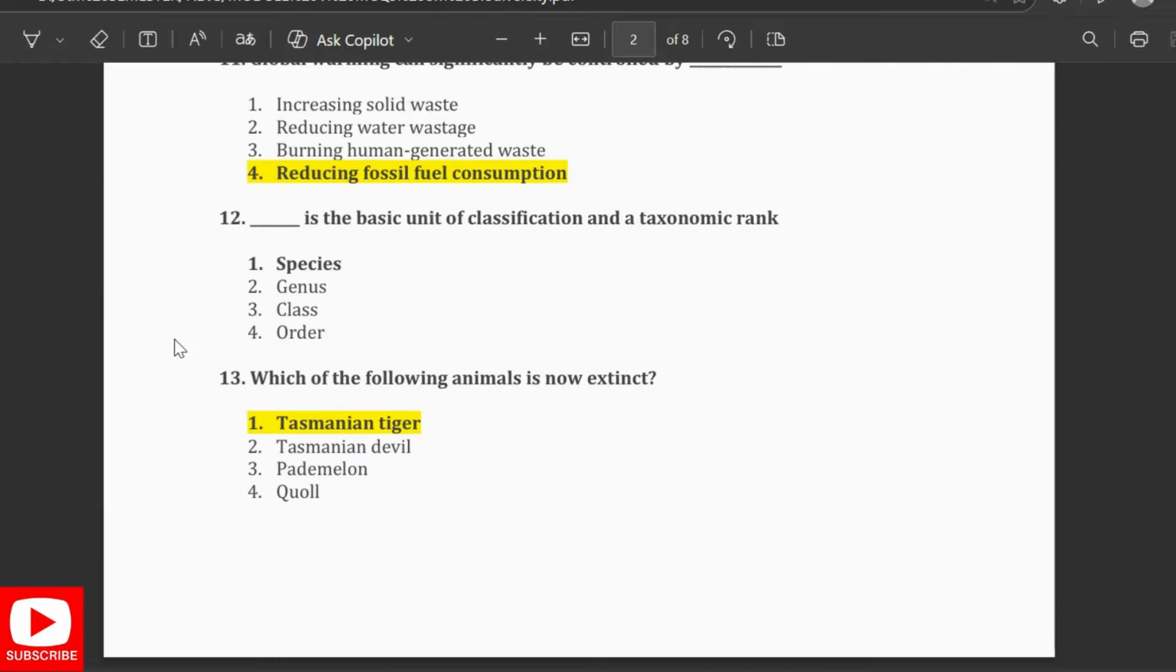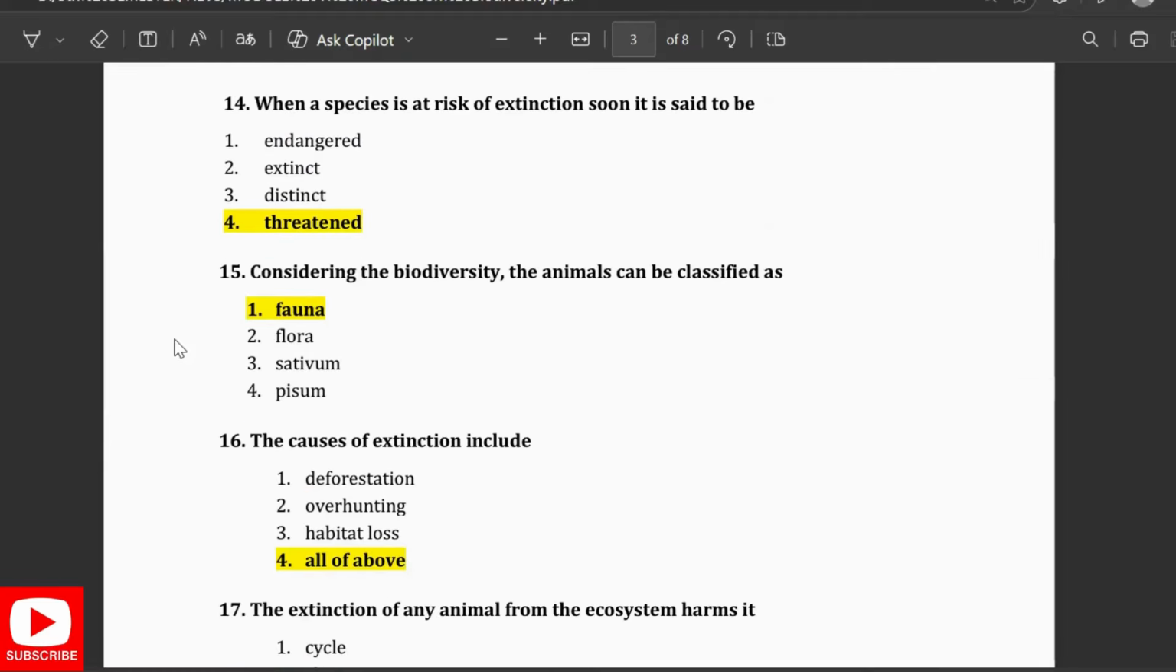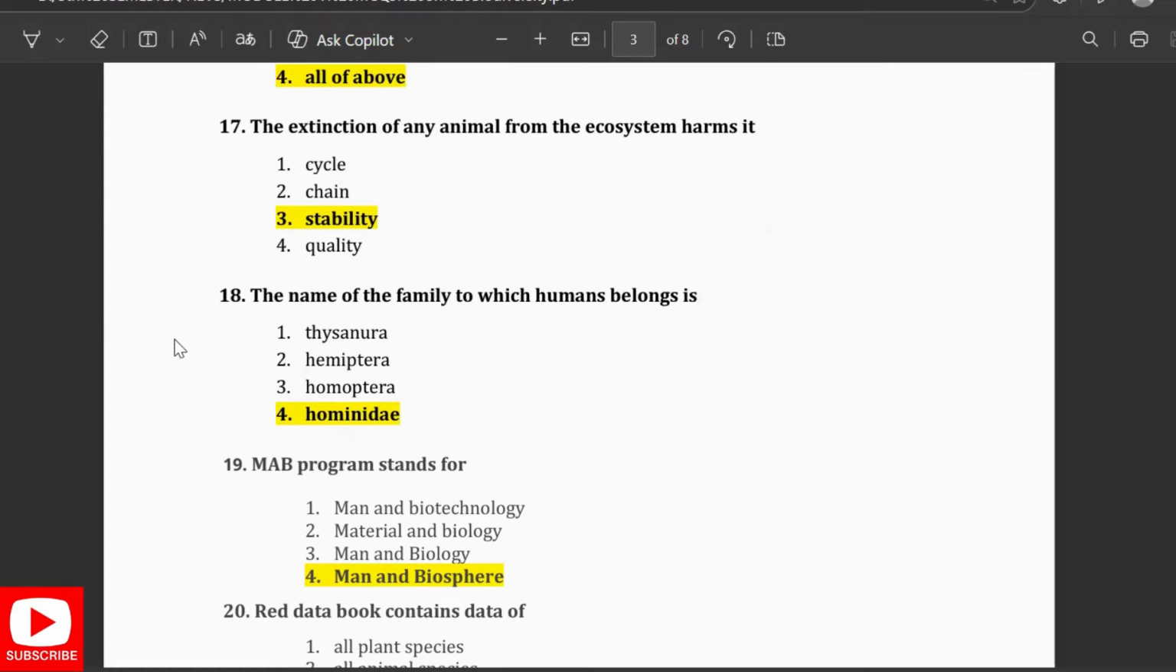Species is a basic unit of classification and a taxonomic rank. Which of the following animals is now extinct? Tasmanian tiger. When a species is at risk of extinction soon, it is said to be threatened. Considering biodiversity, animals can be classified as fauna. The causes of extinction include deforestation, overhunting, and habitat loss. The extinction of many animals from the ecosystem harms its stability.